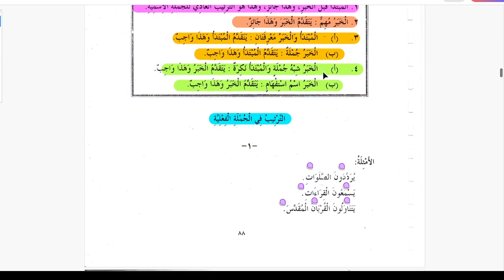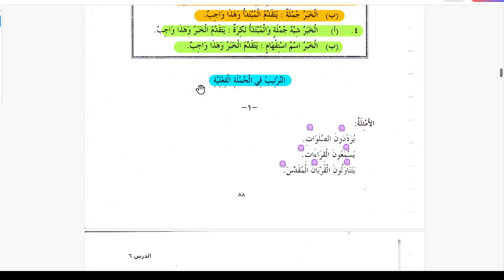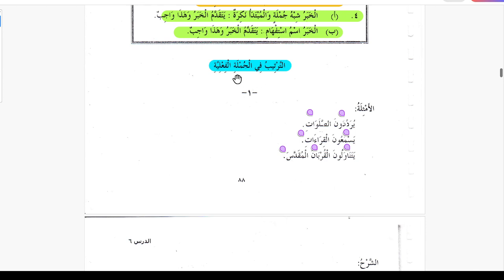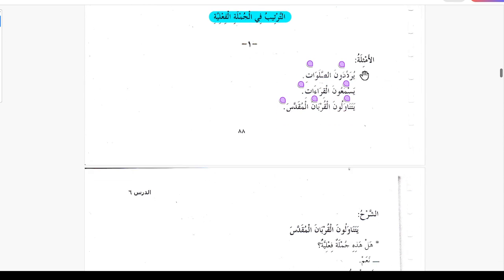And the 4th rule is that if mubtada is nakra and khabar is shibu jumla, then mubtada will come after and khabar will come before, and if khabar is ismu istifham, then again khabar will come before and mubtada will come after. So this is the summary. What about at-tartibu fi jumlatil fi'liya? What is the order in jumla fi'liya? So 3 sentences are given here.